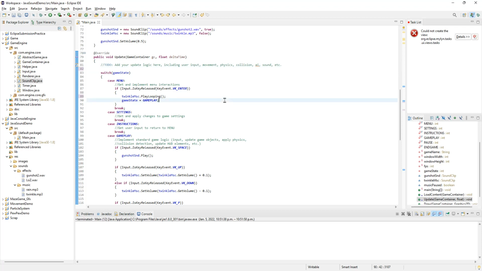So that's how we play sound and music inside of the Java graphical game engine. If you have any questions, check out the PowerPoint, and that should give you all the answers that you need.